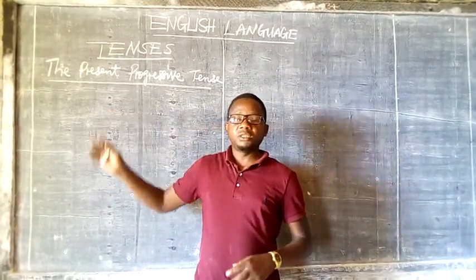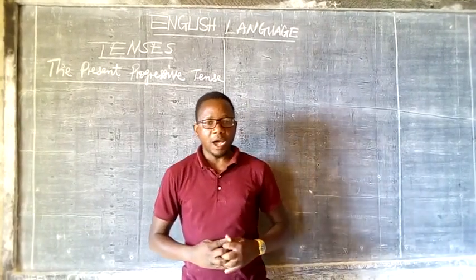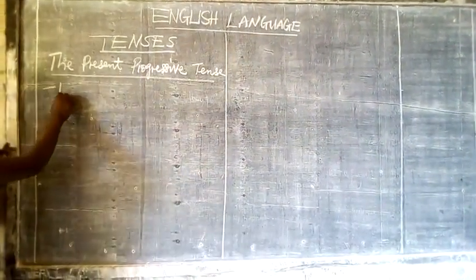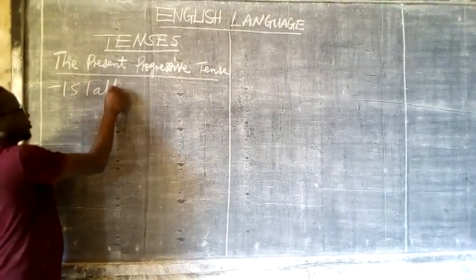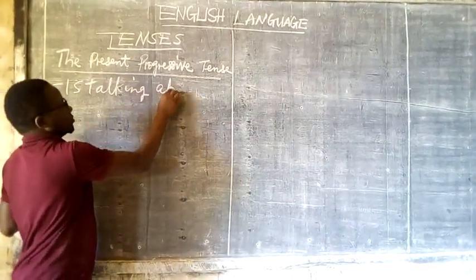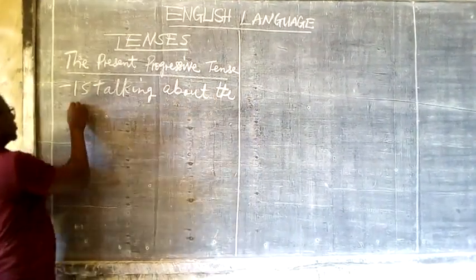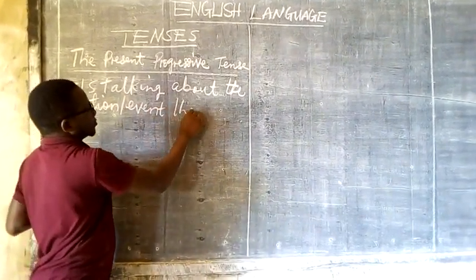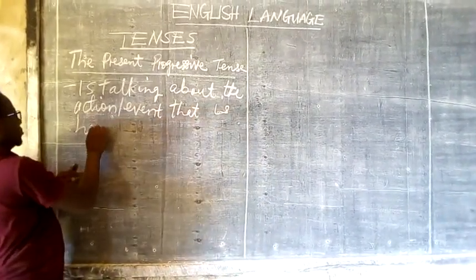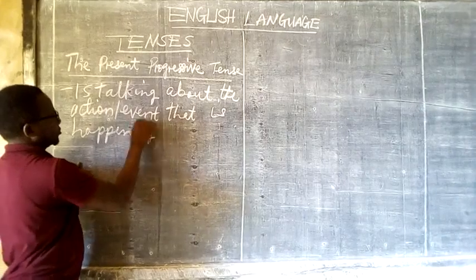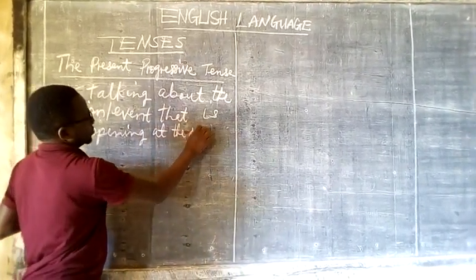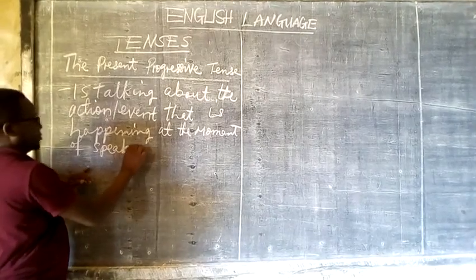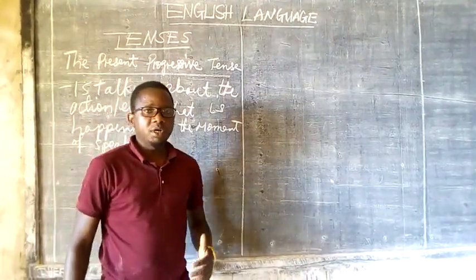The present progressive tense is the tense that talks about the action that is happening at the moment of speaking.